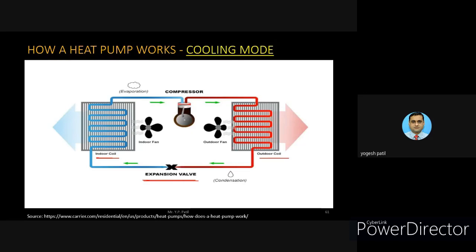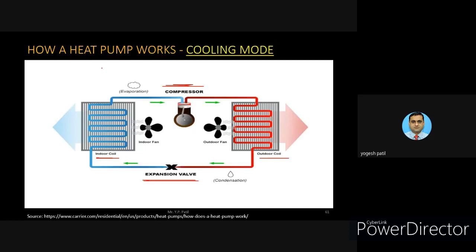Expansion valve is also here, and this compressor is also there. Only one part is not shown here, that is the reversing valve. The reversing valve plays the role of reversing the action for the mode of the AC, that is from cooling mode to heating mode. So the reversing valve is also there. So how many components? Fan, coil, compressor, expansion valve, and reversing valve.